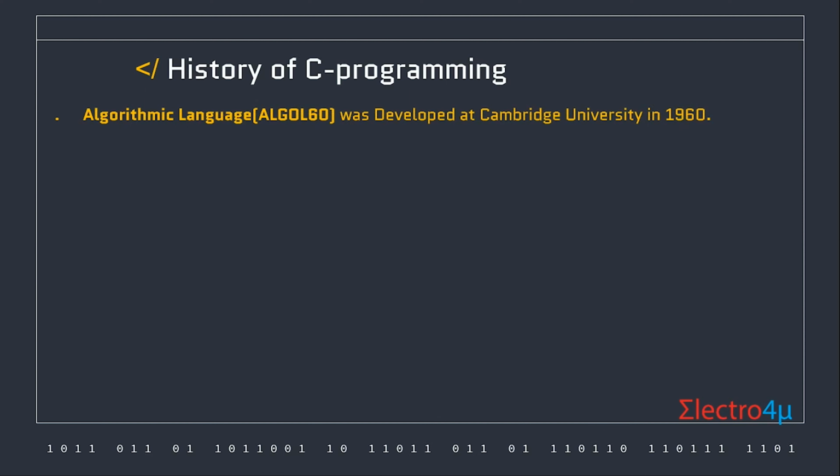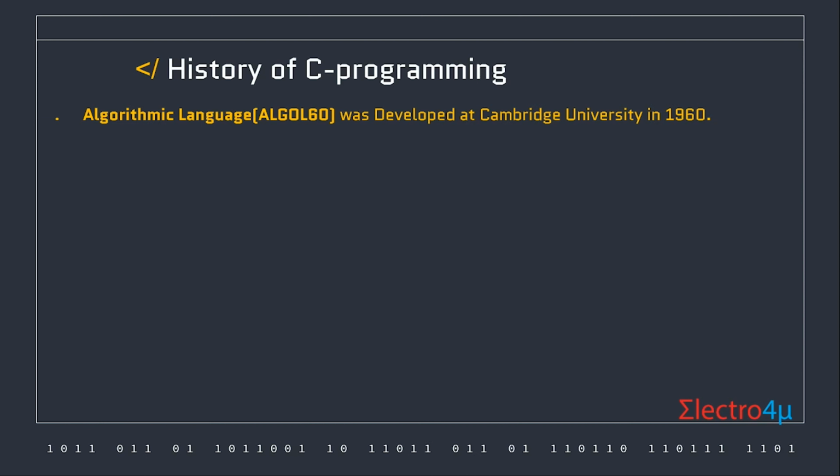History starts from ALGOL 60, the first and most popular language in 1960. It is also known as the father of all programming languages. ALGOL first introduced the concept of structured programming, which means sequence, decision, and repetition, and was developed at Cambridge University.